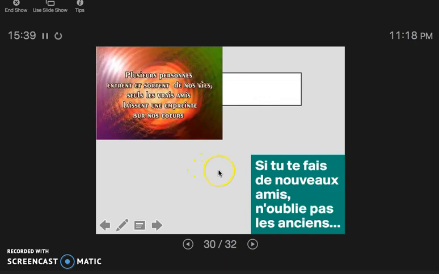Memorizing some expressions also helps you in conversation. You can easily come up with something because you're like, oh yeah, I've said that many times in my head. Plusieurs personnes, notice plusieurs being the adjective, of several friends or several people, entrent et sortent de nos vies. Enter and leave our lives. Seuls les vrais amis, only the true friends, laissent une empreinte sur nos cœurs. Leave an impression on our hearts.